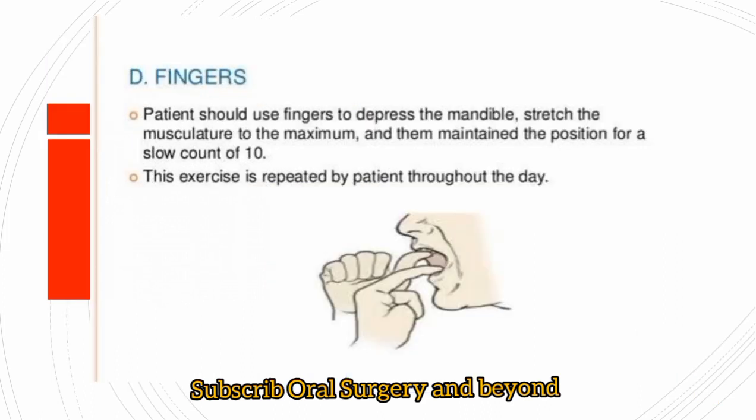Then sometimes in moderate to less severe cases, we tell the patient to use their fingers to force the jaws in an upward and downward direction. This exercise we generally advise the patient to do a minimum of 3 to 4 times a day.